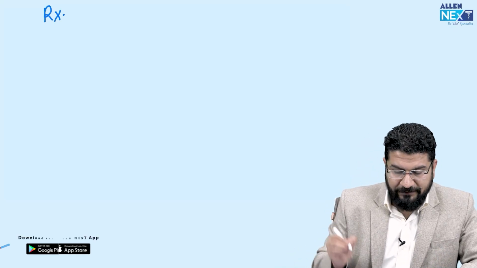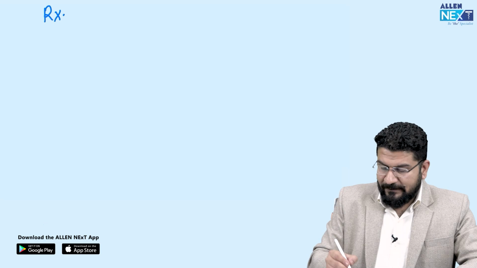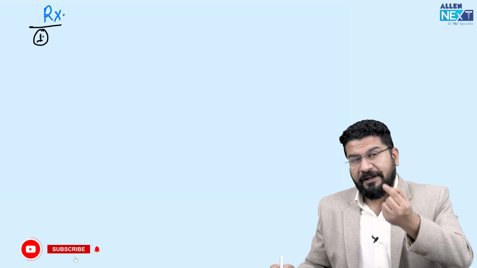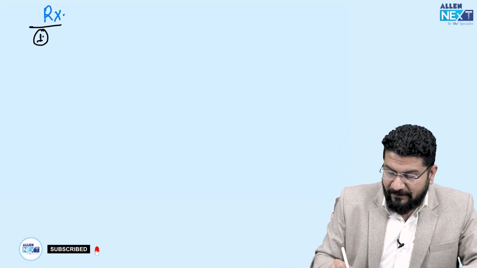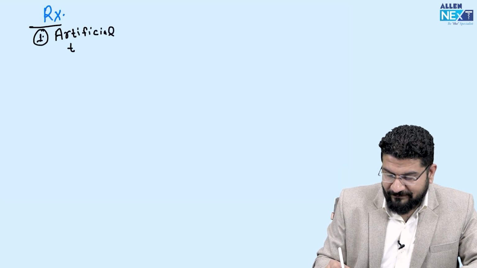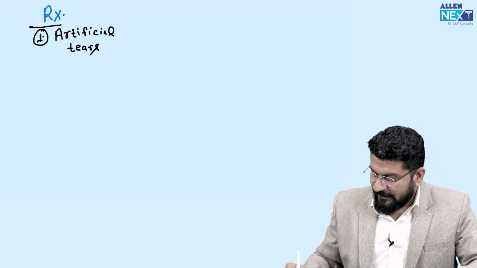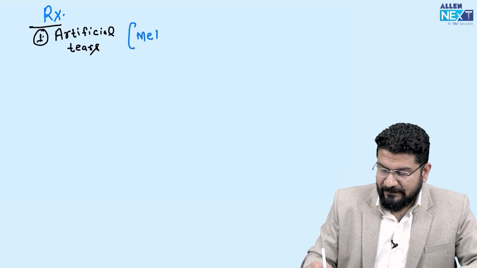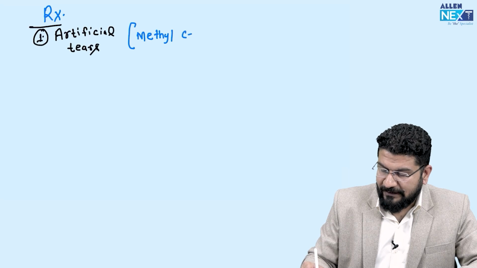Now coming to the treatment part. How are we treating? The first thing is, whenever you see a patient complaining of even a little dry eyes, straight away give artificial tears. These artificial tears are made up of methyl cellulose.